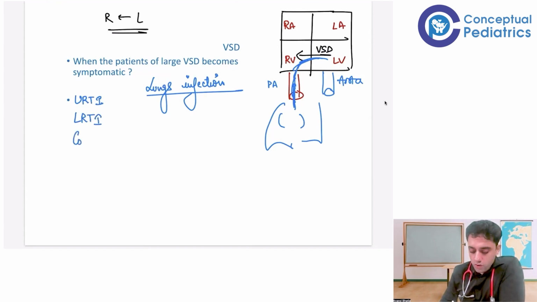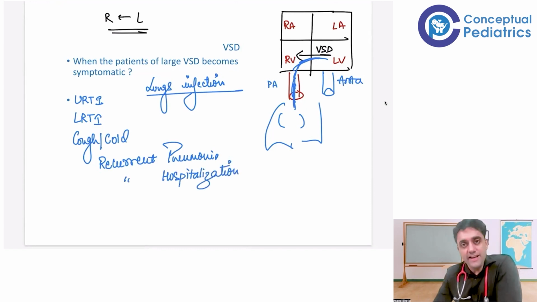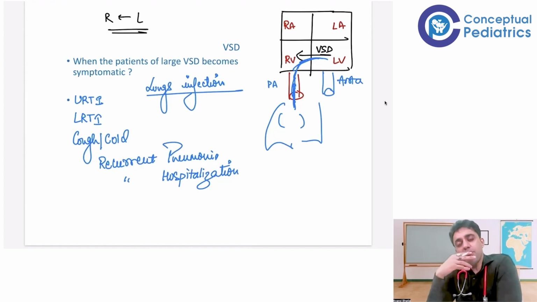So much cough and cold, the patient can have recurrent pneumonias. The patient can come to you with recurrent pneumonia, yes or no? Or the patient can come to you with recurrent hospitalization. And "Doctor, every month my baby is admitted 2 to 3 times with cough and cold. I don't know why my baby is having repeated cough and cold." The mother is thinking respiratory pathology, but the reality is cardiac pathology.